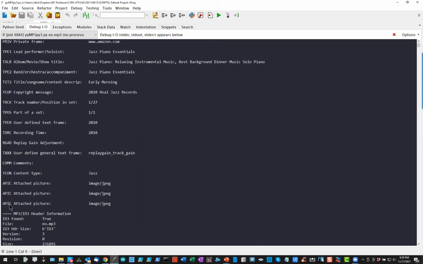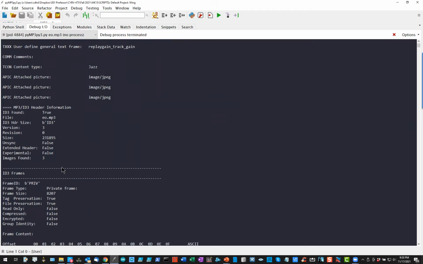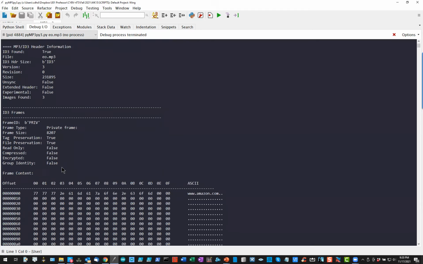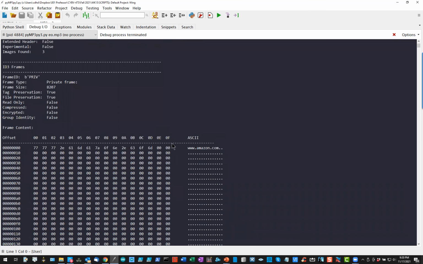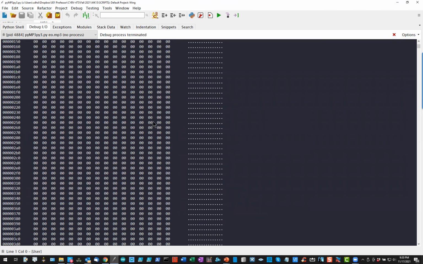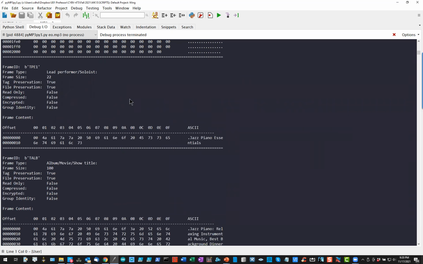APIC is the attached picture frame, and there were 3 of those that were in fact detected. There's more information here regarding the information that was in the header. This happens to be Amazon's privacy frame. It basically has no information in it except Amazon.com. I haven't modified this at all. This is right from them. It's this big frame that you can encode all kinds of digital rights management information in, and they encoded nothing.